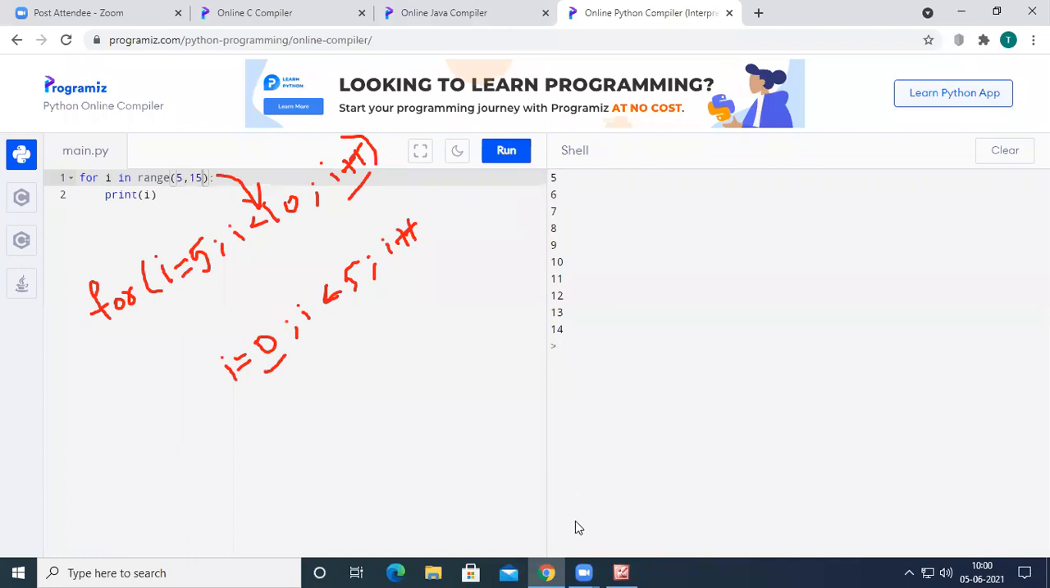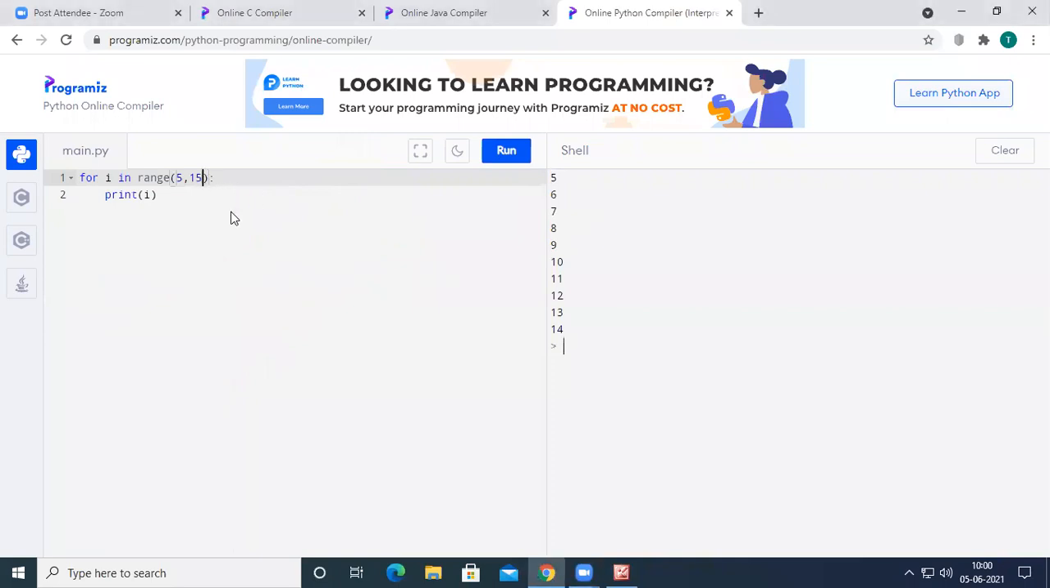Now let us look at what will happen if I give 3 parameters. I have given 5 comma 15 comma 2. Now with 3 parameters, the equivalent for loop will be i equal to 5. The starting parameter will be the initialization, the next parameter will be the condition, so i less than 15, and the third parameter is i plus 2. So each and every time the value of i will be incremented by 2.